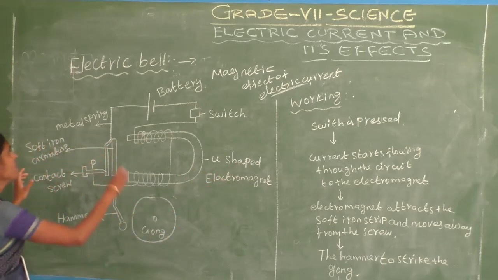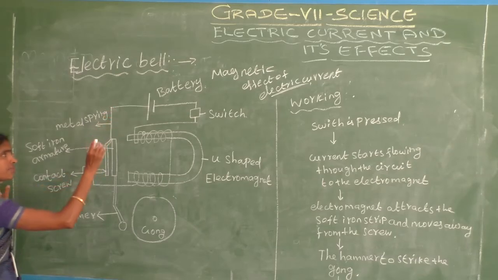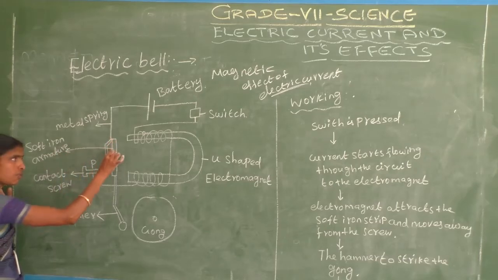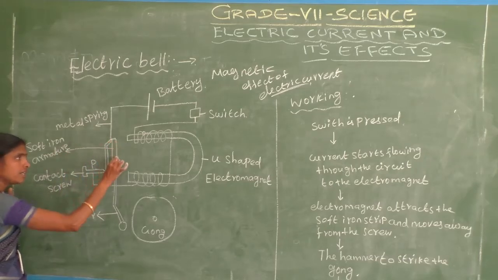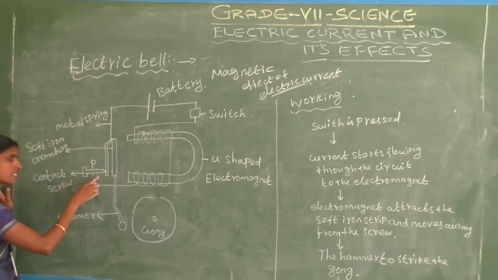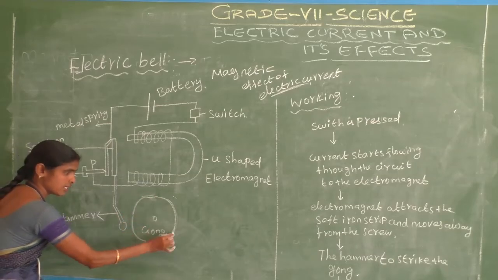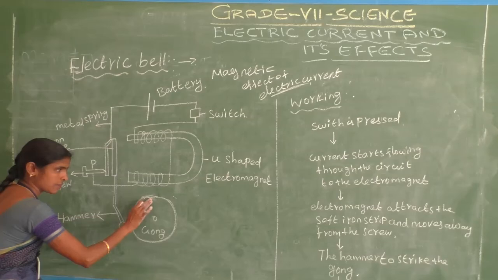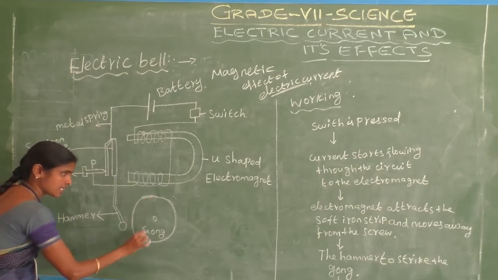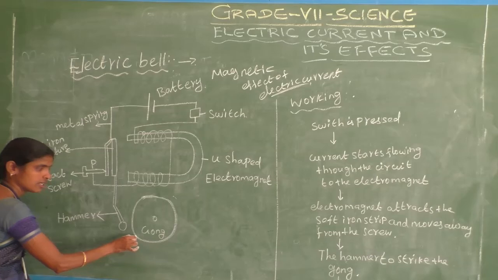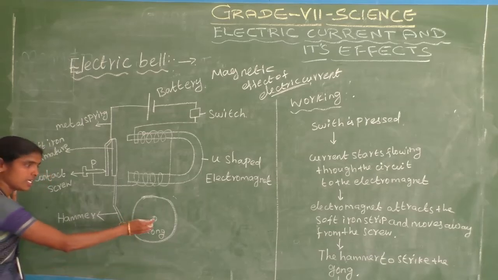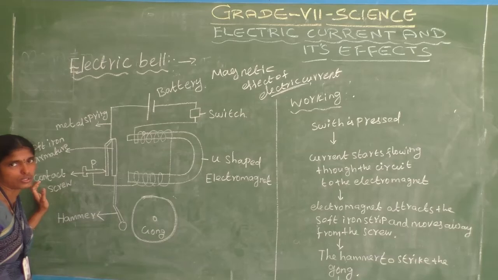Okay, then this is the metal spring. Then this is the armature, the soft iron armature. Then this is the contact screw. This is the hammer. Ring, ring, ring. This is the hammer. This is the silver metallic plate, or gong. This is the gong. That only produces the sound.